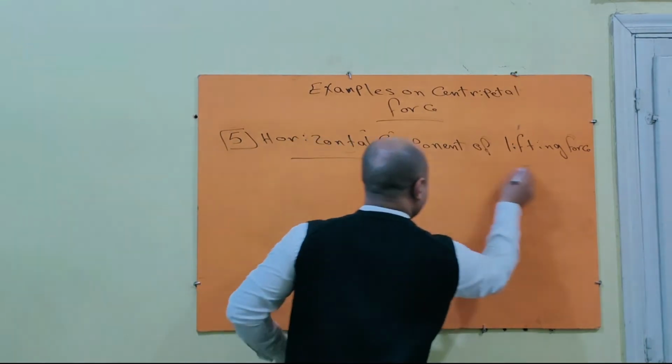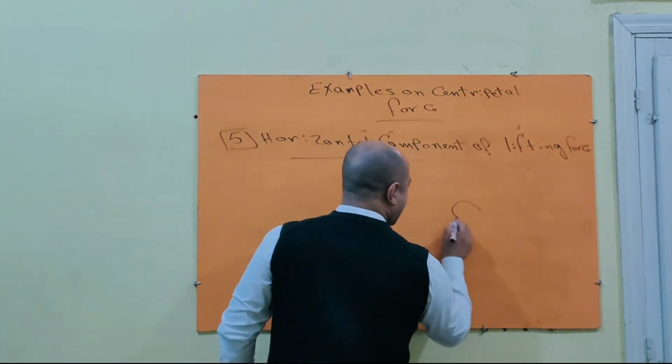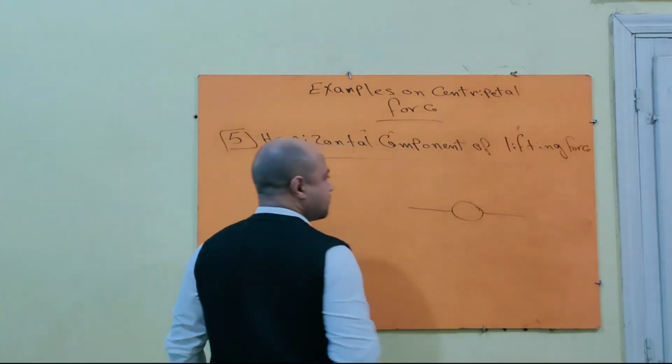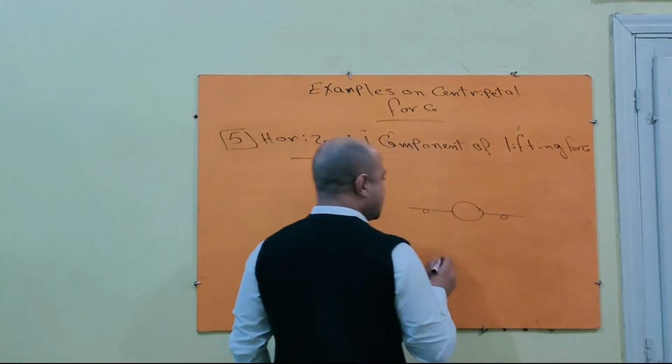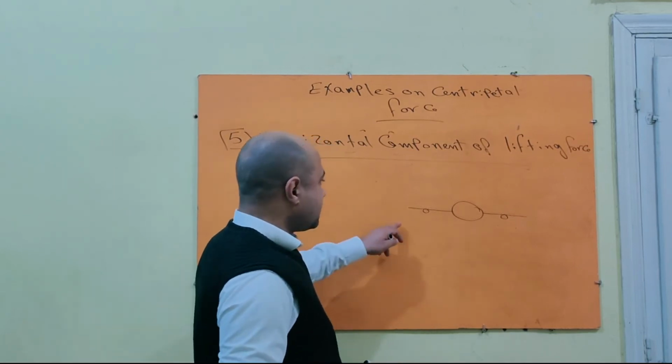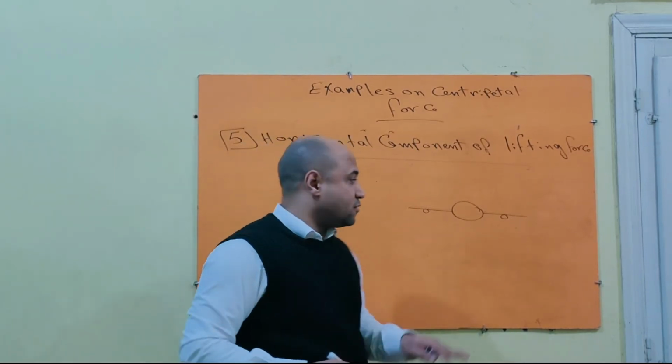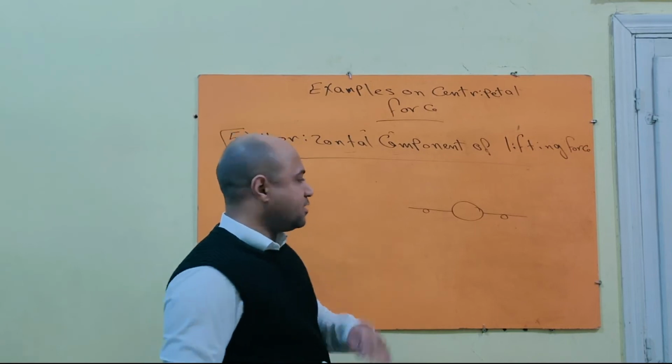Okay. An airplane, engines. This is called Bernoulli's effect. How does the plane fly? The plane flies.